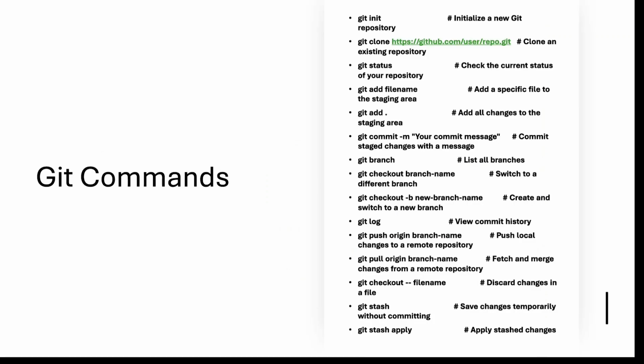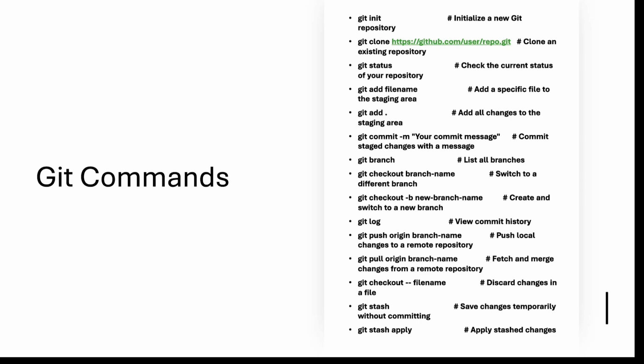Now here I have written some Git commands. First is git init, so we can initialize our repository. Then we have the git clone command, through which we can clone our online repo. Then we can check the status with git status. If we want to add a file, we use git add, and then we can commit our code. If we need to create a branch, we can use git checkout with the branch name, and in that way we can create the branch.